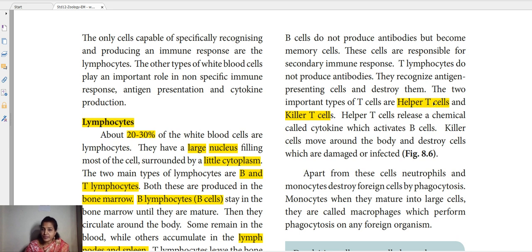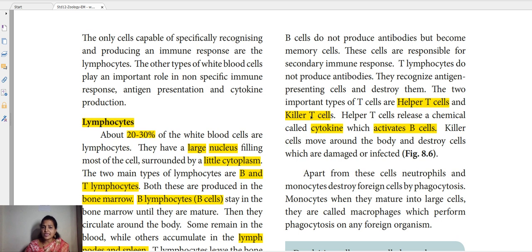These T helper cells can't produce the antibodies. But what they do is produce a chemical, the cytokinin. So what is the role of this chemical substance? T helper cells produce cytokinin chemicals and always keep the B cells active so that they can produce the plasma cells, and so the antibodies. In this way these helper cells help the B cells to be always active by the release of cytokinin chemicals.